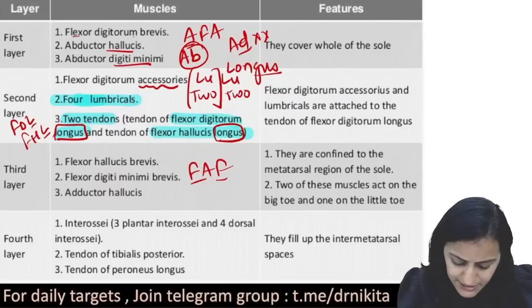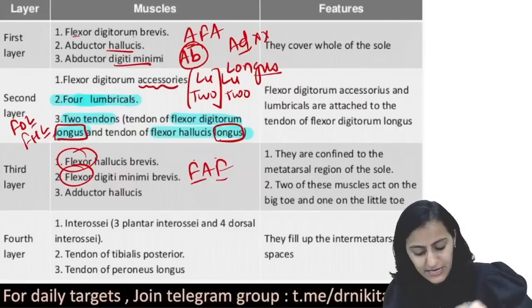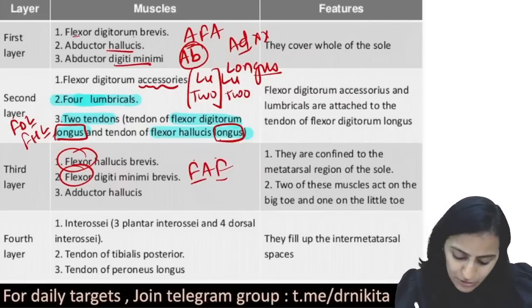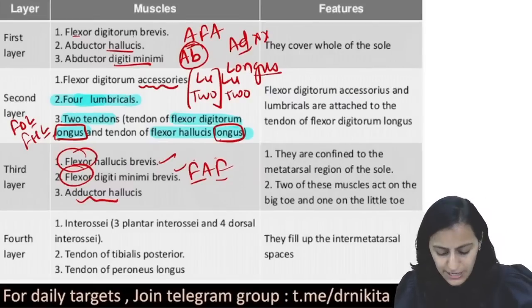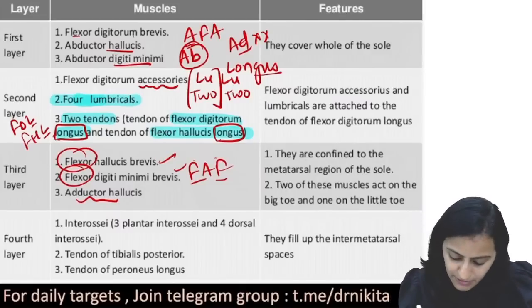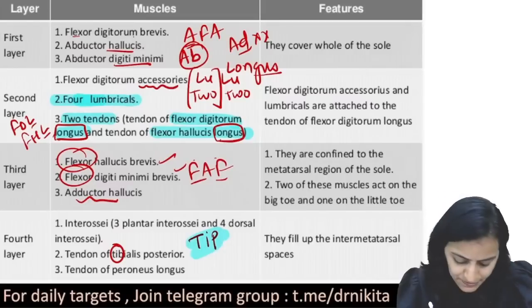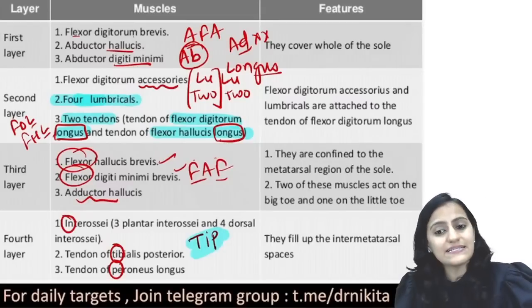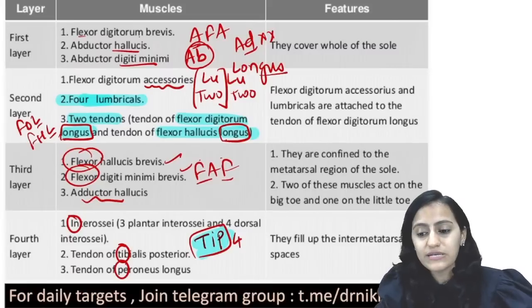Here we have FAF, the two F, that is the flexor hallucis brevis and the flexor digiti minimi brevis. Remember these are the brevis muscles, and you have the adductor hallucis. What is present in the fourth layer of the sole? Remember, in the fourth layer the mnemonic is TIP, that is the tendon of tibialis posterior, the interosseous muscles and the tendon of peroneus longus. So remember TIP is 4, or 4 is TIP.